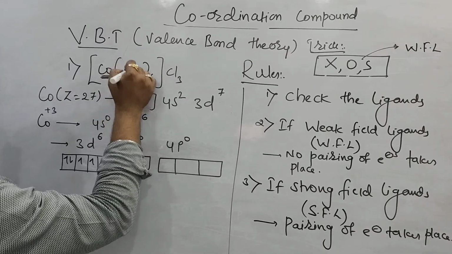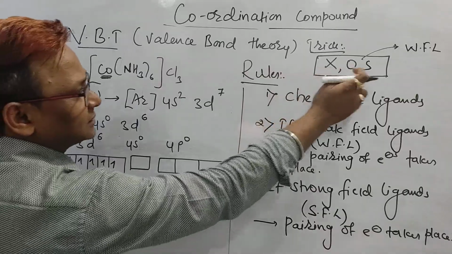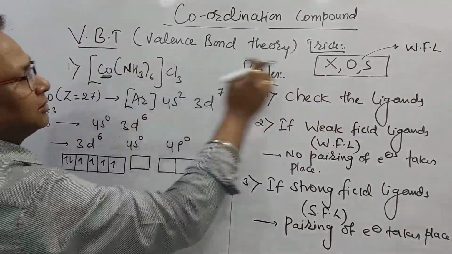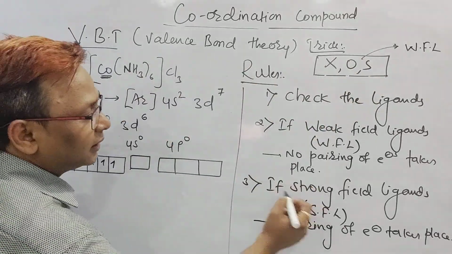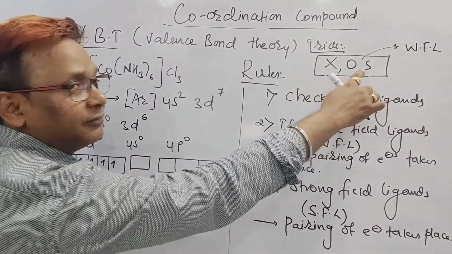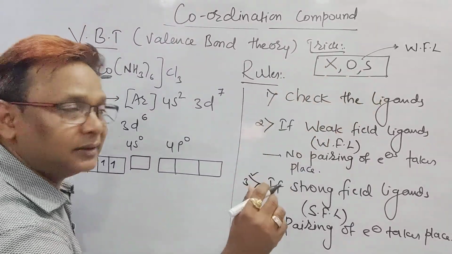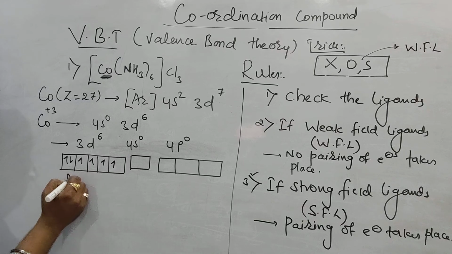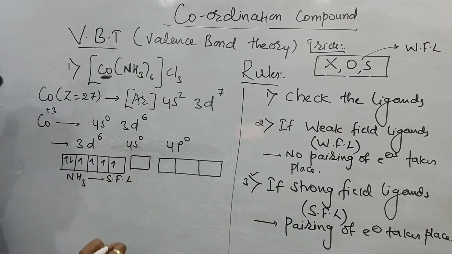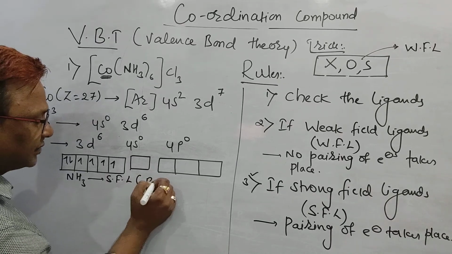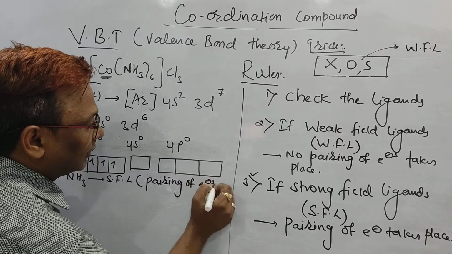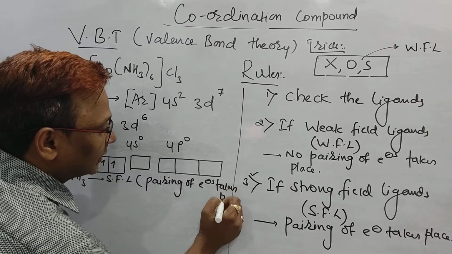In ammonia, nitrogen is the donor. Is nitrogen there anywhere in the weak field ligand salts? No sir. That means this is not a weak field ligand. This should be a strong field ligand, because other than halogen, oxygen and sulfur donors, all remaining ligands are strong field ligands. So I should consider ammonia a strong field ligand. Wherever a strong field ligand is there, obviously pairing of electrons takes place.